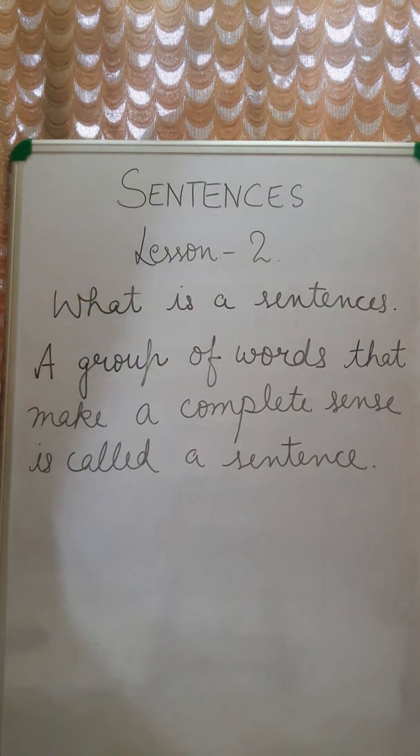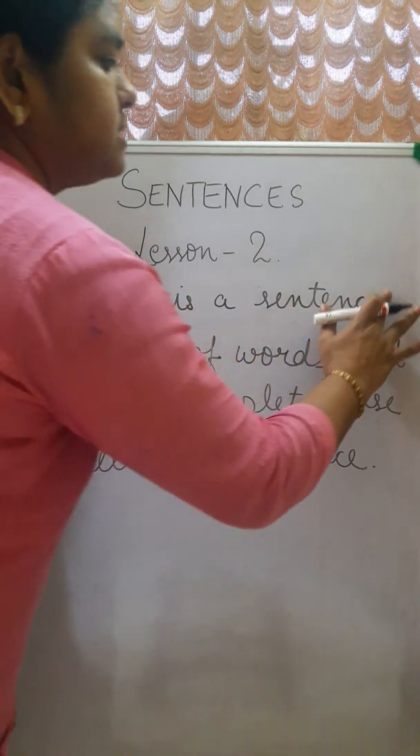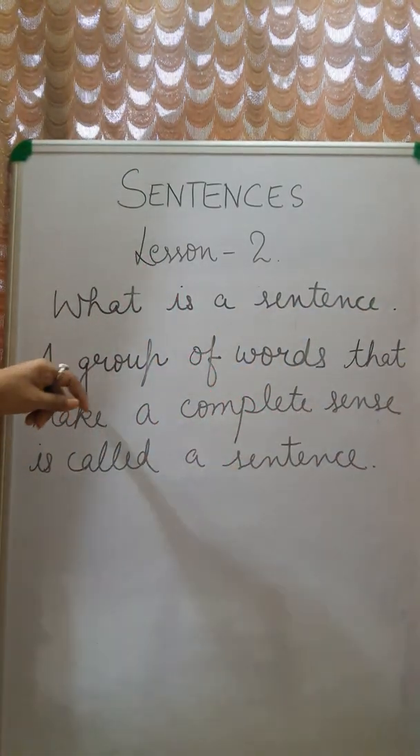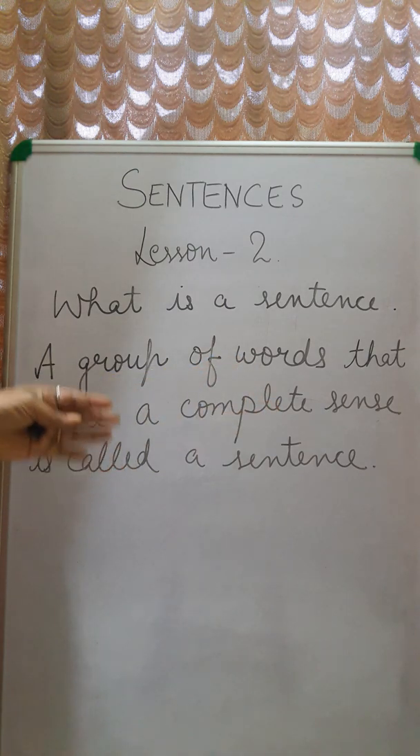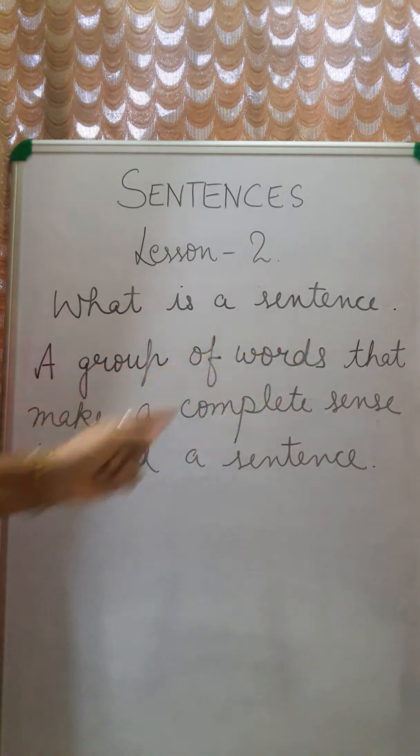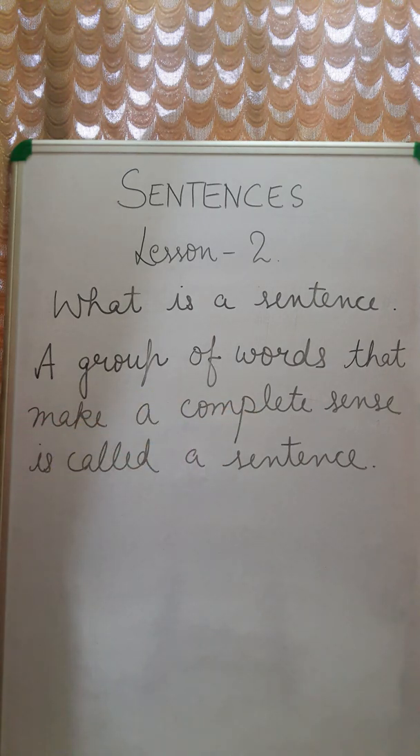So what is a sentence? Sentence is a group of words. From our previous examples we understood sentence is a group of words that make a complete sense. So group of words that don't make any sense, are not arranged properly, they are not a sentence. When the group of words are arranged properly and make sense, they are known as a sentence.